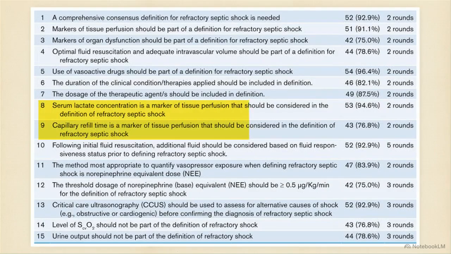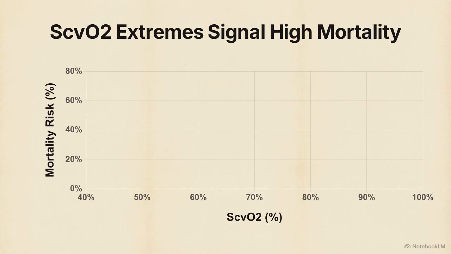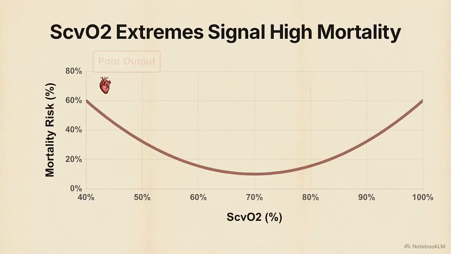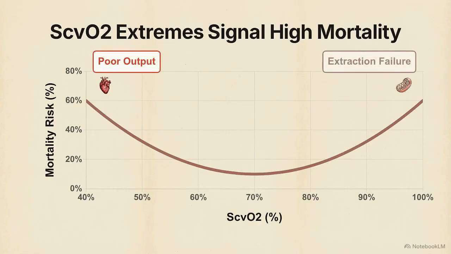Statements 8 and 9 confirm agreement for lactate and capillary refill time, but the precision relies on exclusions. Statement 14 explicitly rejects central venous oxygen saturation, or SCVO2, from the definition. SCVO2 presents a U-shaped mortality curve in septic shock. A low level indicates poor cardiac output, but an abnormally high level indicates an inability of the cells to extract oxygen. It is too unreliable to define the absolute extreme of shock.